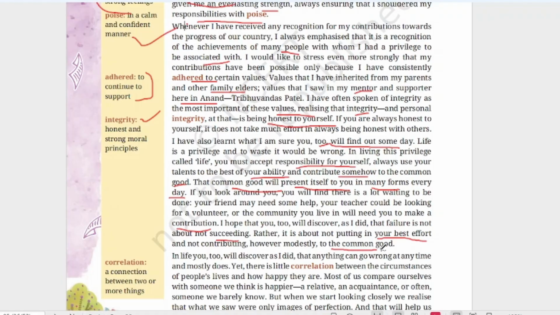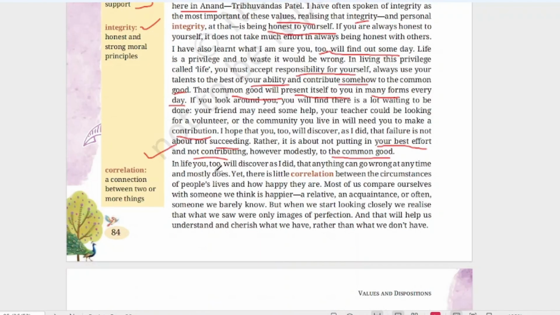So if you are not doing your best effort, and if you are not contributing modestly to the common good, then you can have a failure. Otherwise you will never have a failure in life. You too will discover, as I did, that anything can go wrong at any time, and mostly it does. So it's not that we will not have any failure or something going wrong.